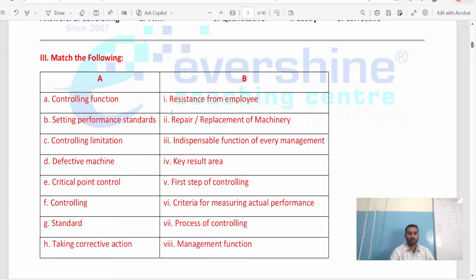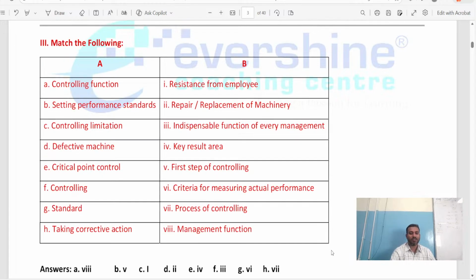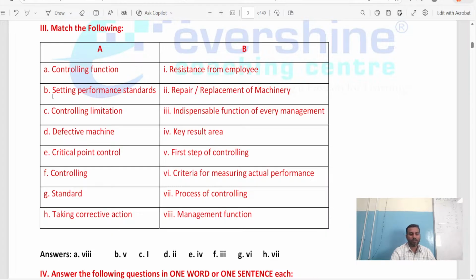And in column B, you can see resistance from employee, repair or replacement of machinery, indispensable function of every management, key result area, first step of controlling, criteria for measuring actual performance, process of controlling, management function. So what is the right answer? Let me see. So controlling function is what? Controlling function is a management function. Setting performance standard is what? The first step of controlling. Controlling limitation is what? Replacement of machinery. That is the limitation of controlling.